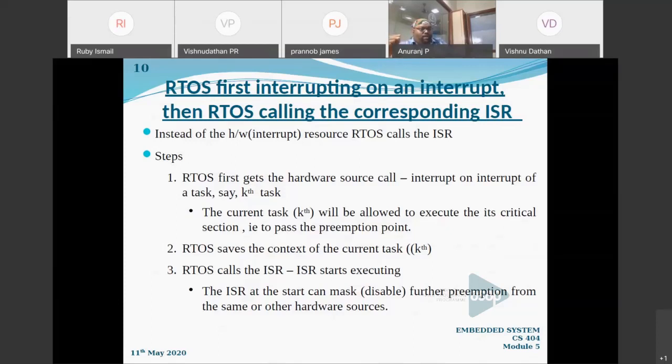But before doing that, it will allow that particular task's critical section to be passed. Otherwise, what will happen if we interrupt that task without allowing it to execute its critical section? That critical section will be pending, and all the tasks which depend on the critical section of that task will get stuck, and there is a possibility of deadlock, which you may have studied in the previous session.